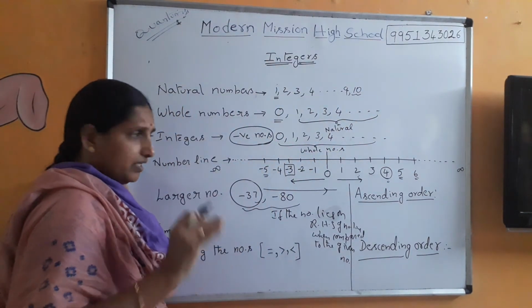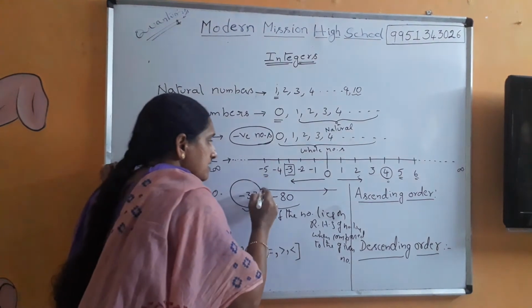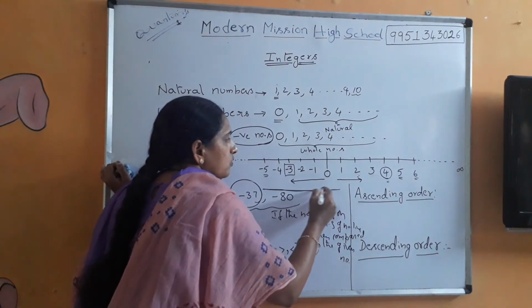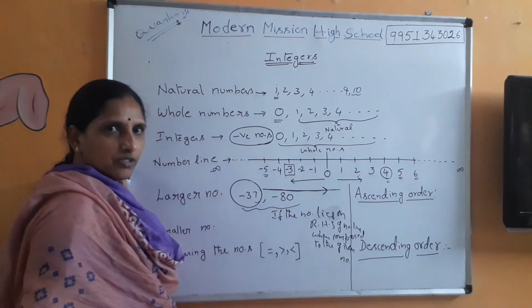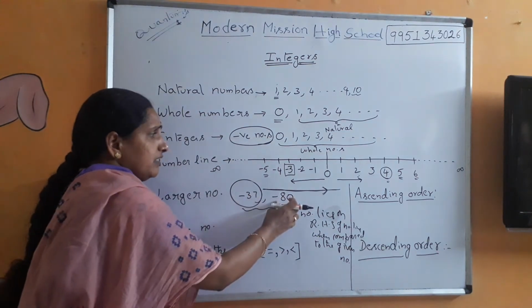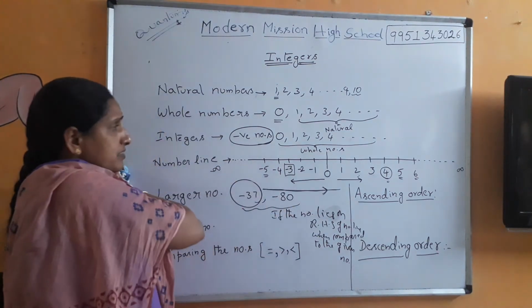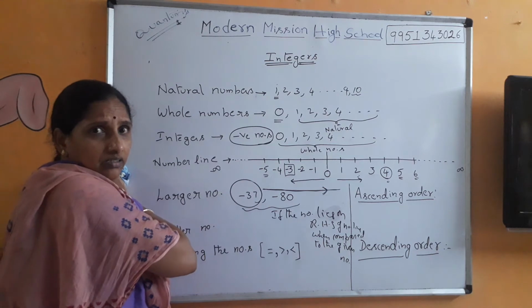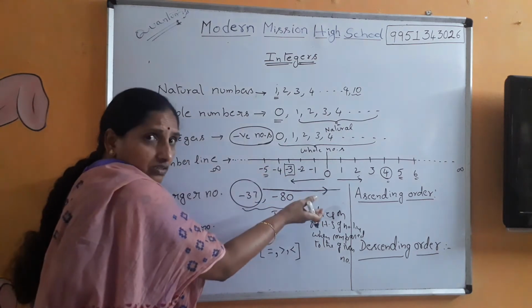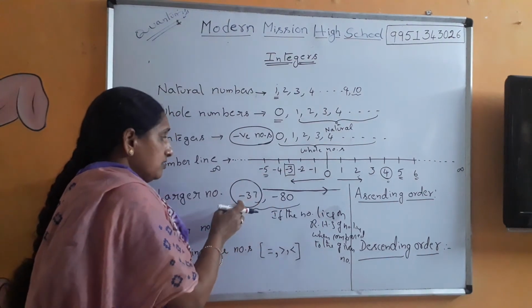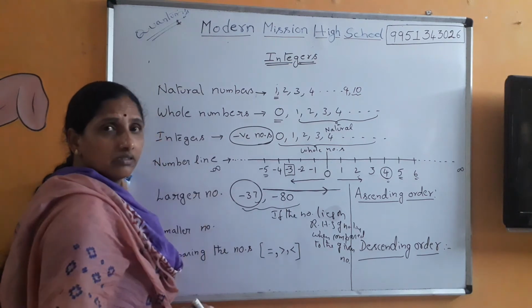Clear? So this is very easy and there is no chance to get confused. Hence for minus 37 and minus 80, minus 80 comes on the extreme left, whereas minus 37 is on the right hand side. Thus minus 37 is the larger number.